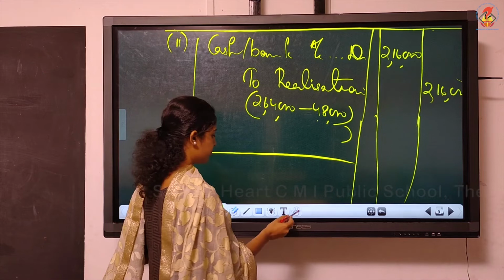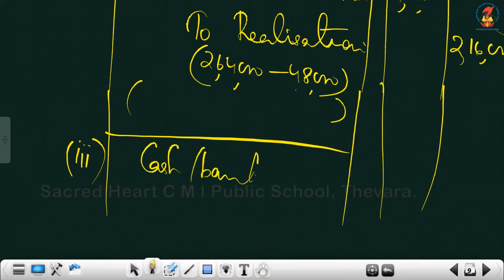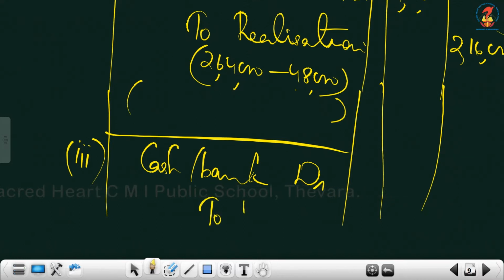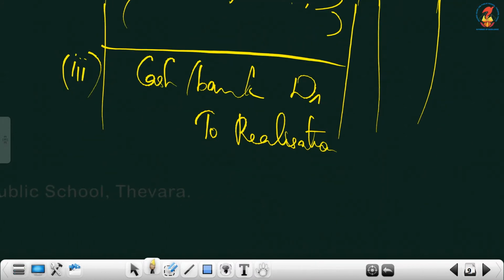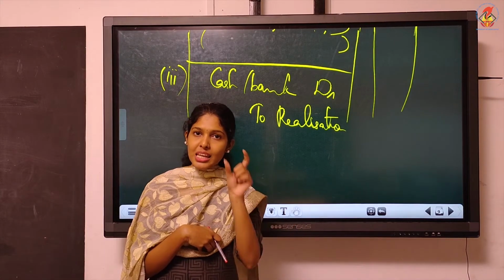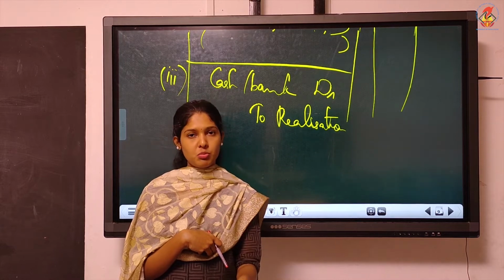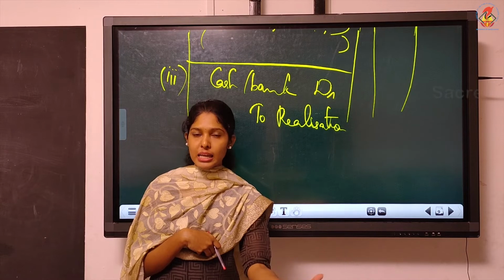The entry will be cash or bank account debtor to realization. How much did we receive by selling the building? Is it 5 lakhs we are getting? 5 lakh is the book value, which we sold for 8 lakhs. Are we going to write 3 lakhs? 3 lakhs is just the profit amount. Are we getting only the profit? We are getting the entire 8 lakhs, isn't it?